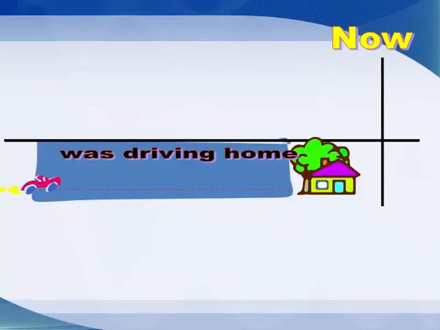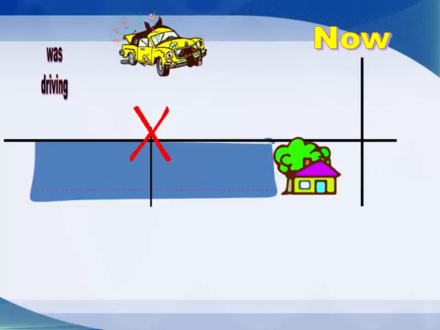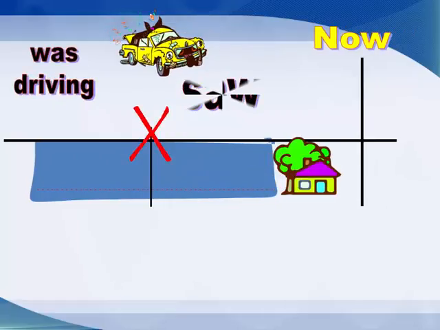Look at this situation. What do you expect? I was driving home. What happened? I saw an accident. Was driving and saw.